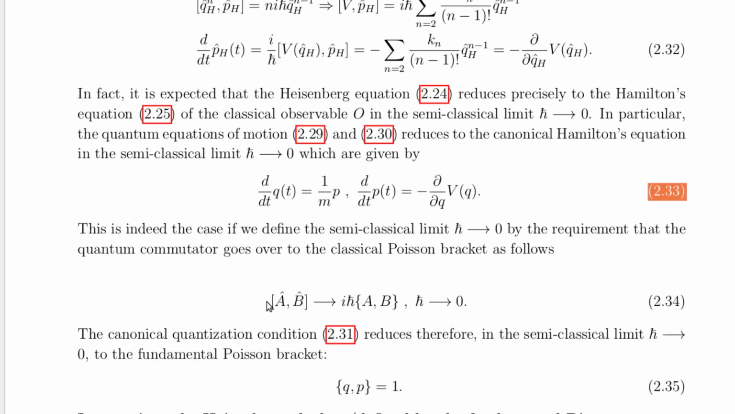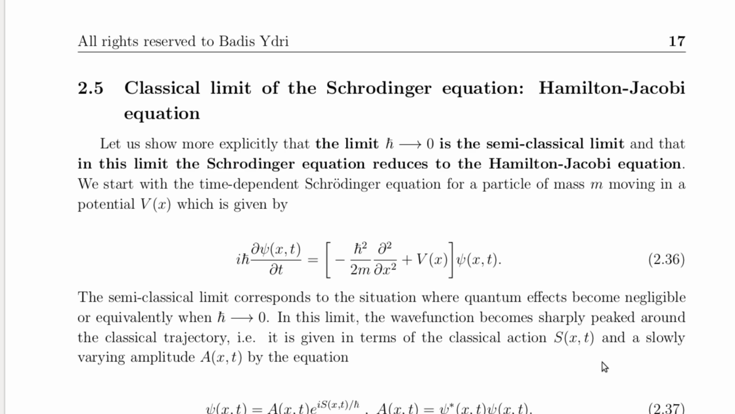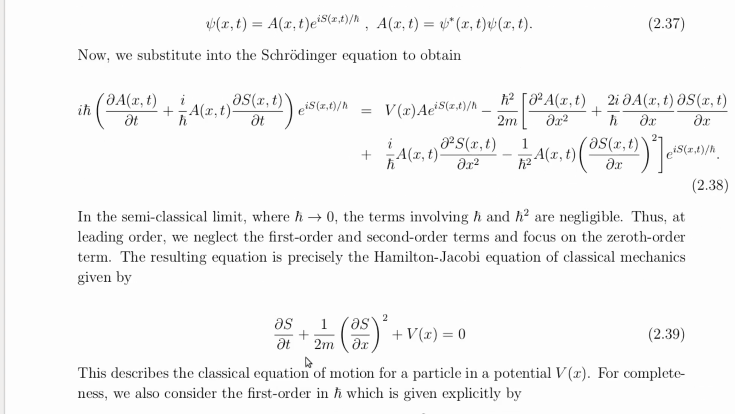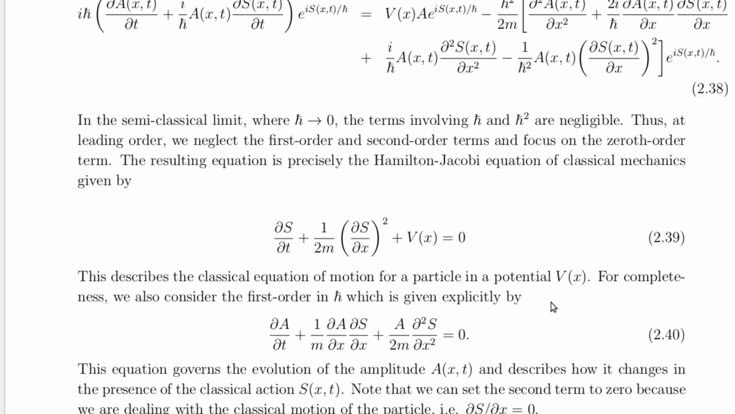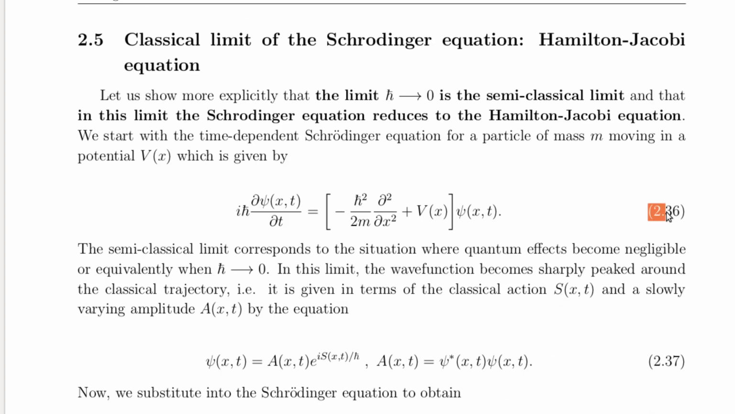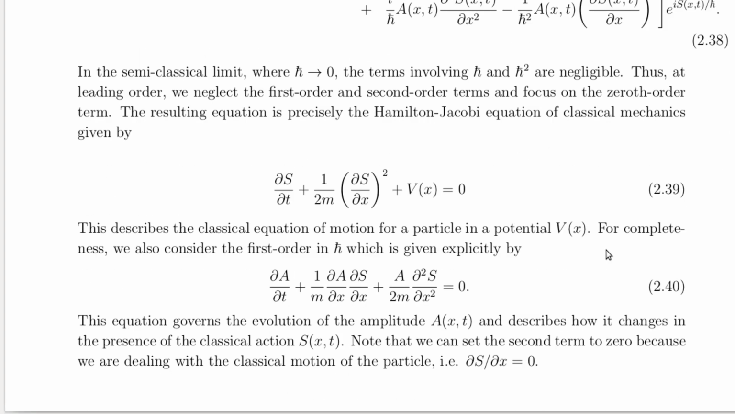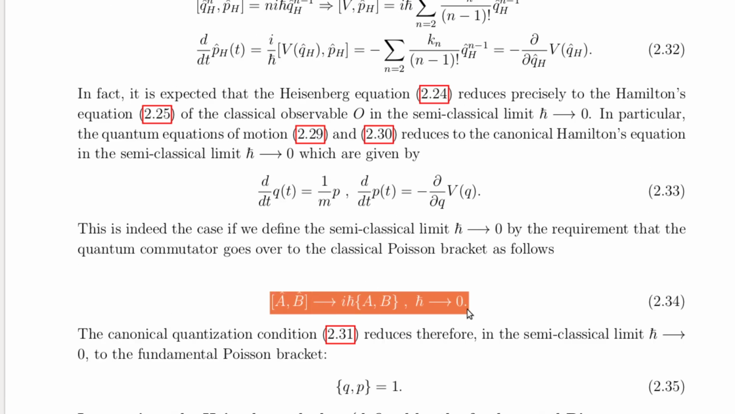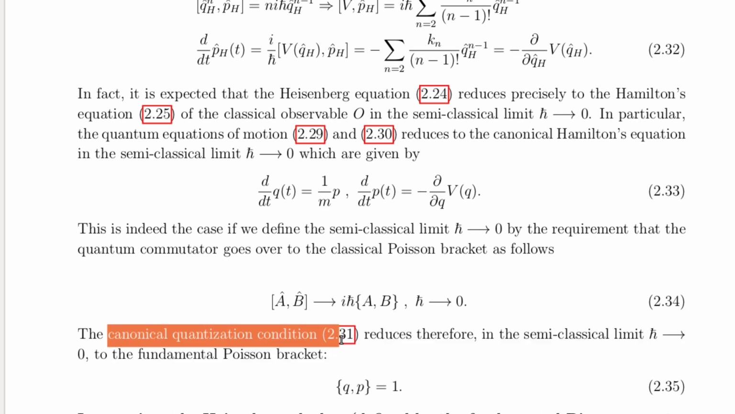Equivalently, in the semi-classical limit, the wave function of a particle becomes sharply peaked around its classical trajectory, and as a consequence, the Schrödinger equation simplifies to the Hamilton-Jacobi equation of classical mechanics. This is shown explicitly in equations 2.36 through 2.40. The transition outlined by the semi-classical limit indicated in equation 2.34 is more than just mathematical. It reveals how the quantum world, with all its probabilistic strangeness, connects to the deterministic laws of classical physics we're familiar with.